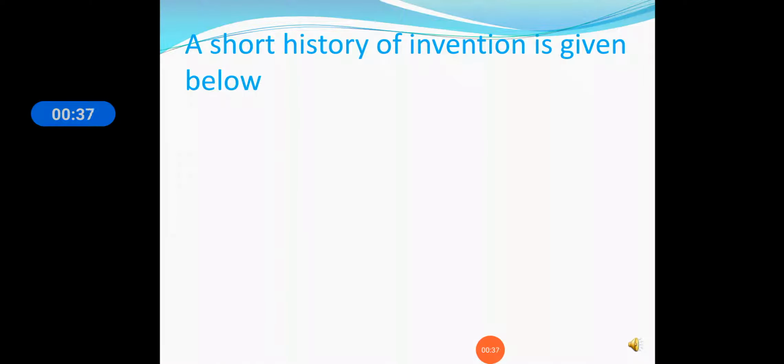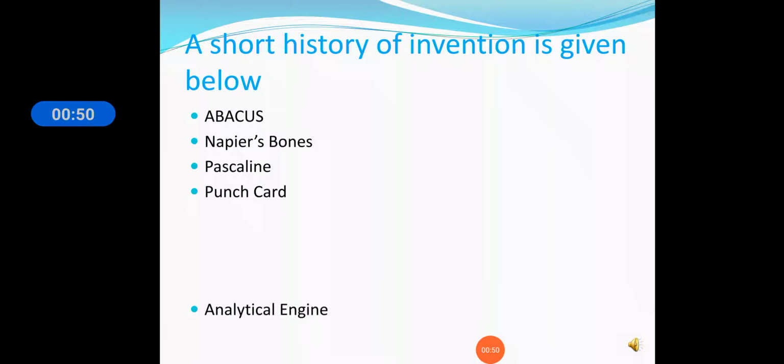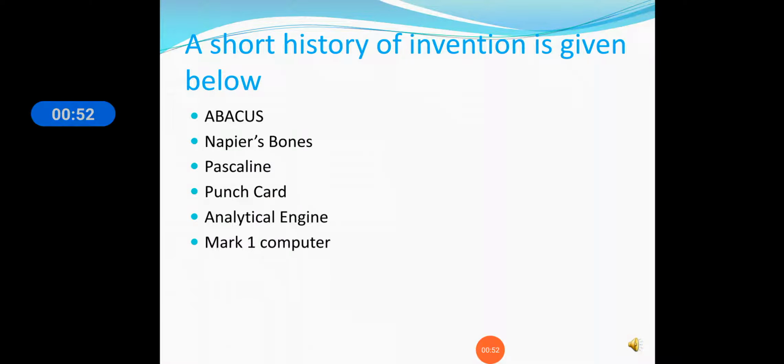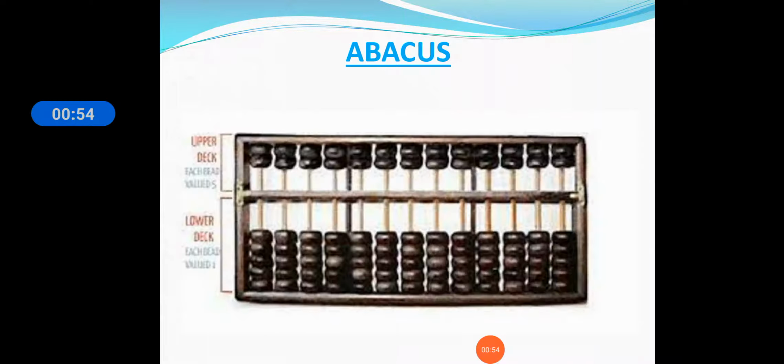A short history of invention is given below. These were the apparatus, these were the machines made before computer: abacus, Napier bones, Pascaline, punch cards, analytical engine, Mark 1 computer. So the first one we are going to see is abacus.